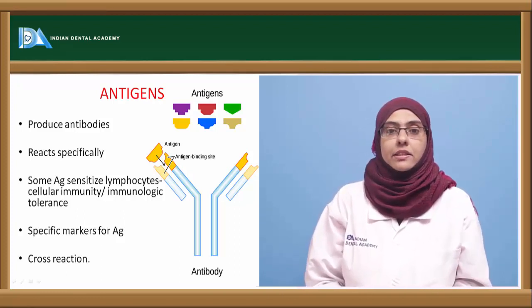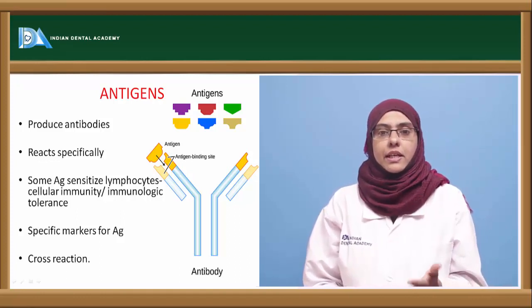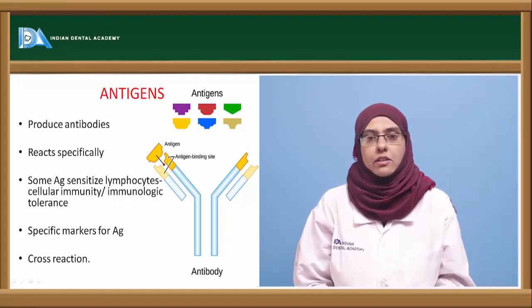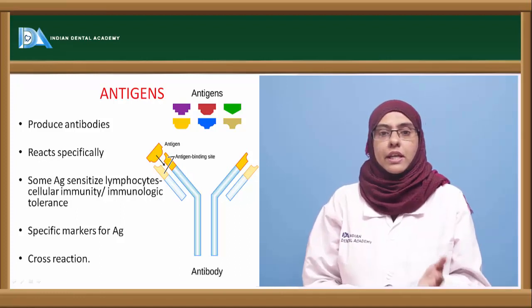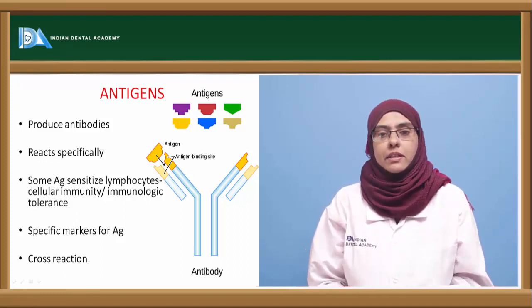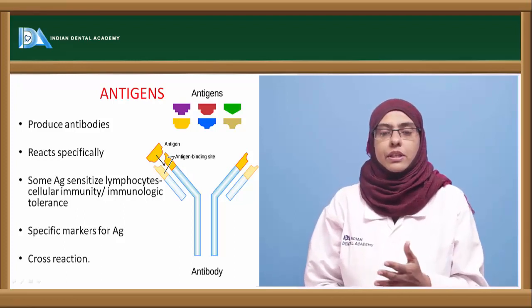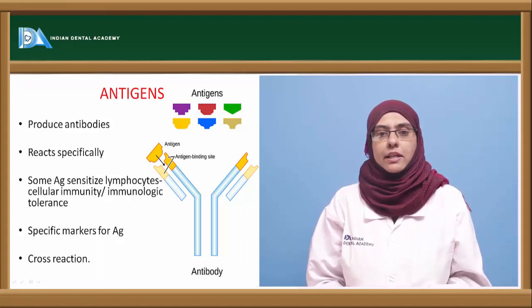There are some antigens that are able to sensitize lymphocytes and produce an immunological tolerance. Here the term immunological tolerance means tolerance towards the antigens. So there is no production of antibodies, but the antigens can be tolerated by the immune system. So not all antigens are able to induce the immune status of the body to produce antibodies.